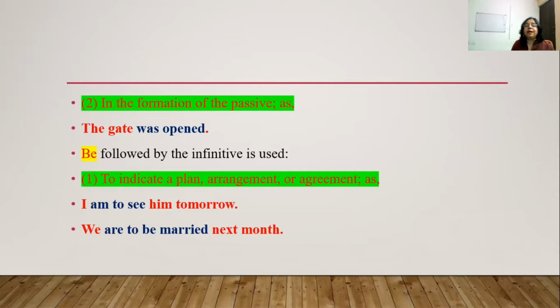Be is followed by the infinitive and it is used to indicate a plan, arrangement or agreement. For example, I am to see him tomorrow. This is a plan activity. So am is a be verb and it's an auxiliary verb and it is followed by the infinitive to see. So I am to see him tomorrow. We are to be married next month. This is a planned, arranged thing.